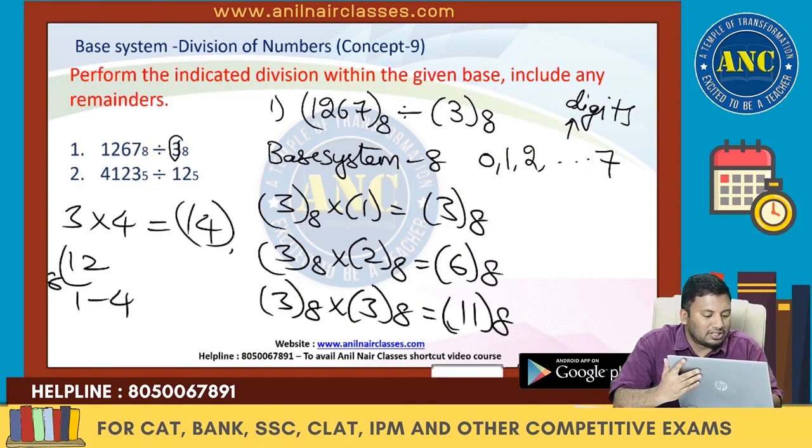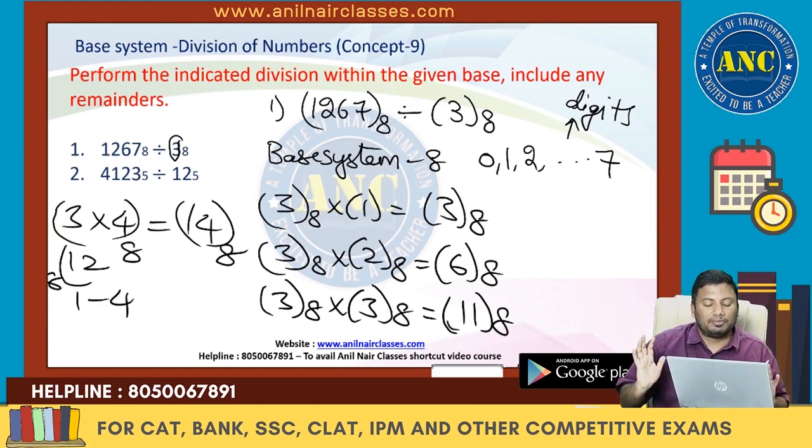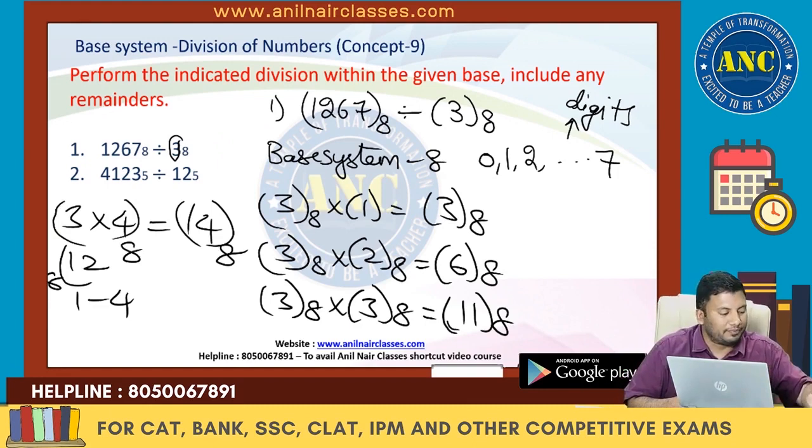Like that, you have to develop the multiplication table for 3. I hope it is clear, right?